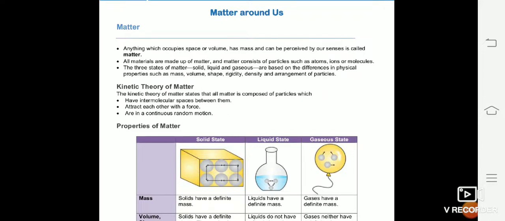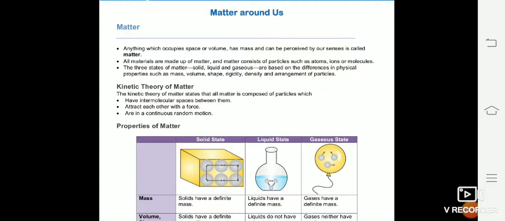So while classifying a substance as matter, we should take three basic characteristics: it occupies space or volume, has mass, and can be felt by us. The word perceived here means felt.